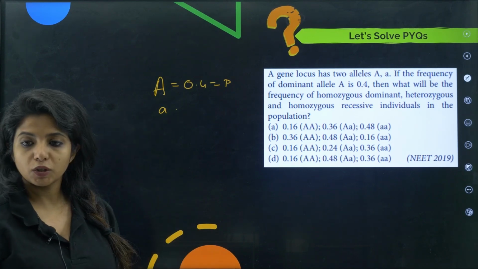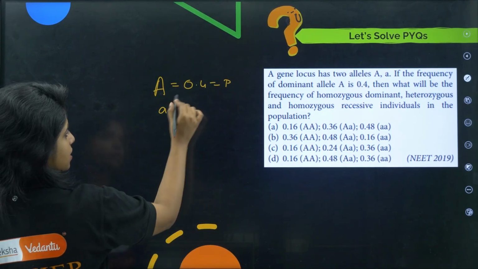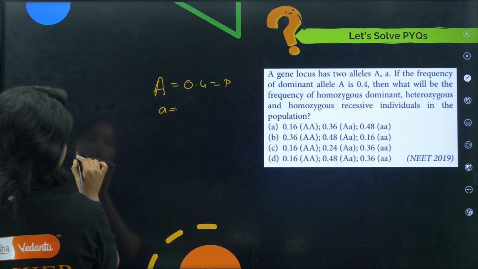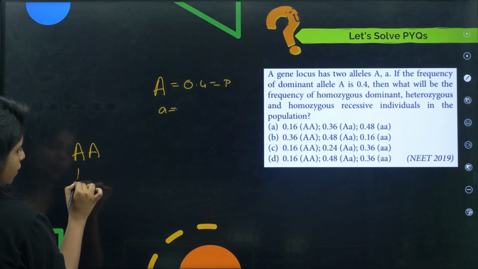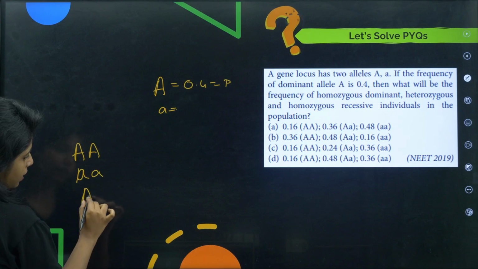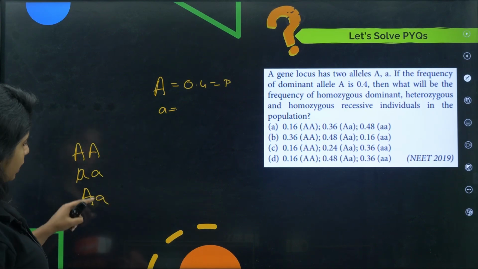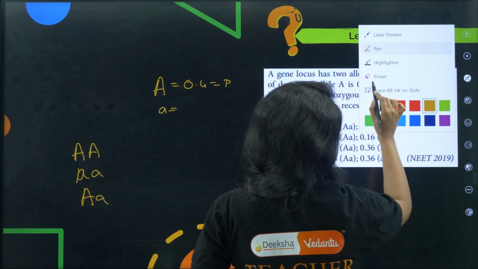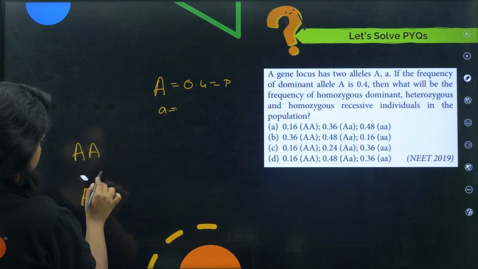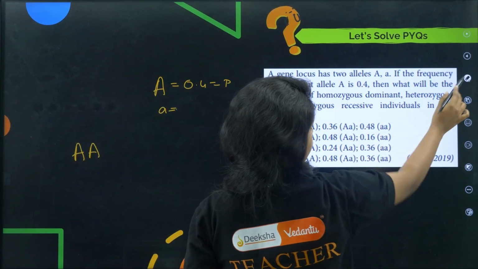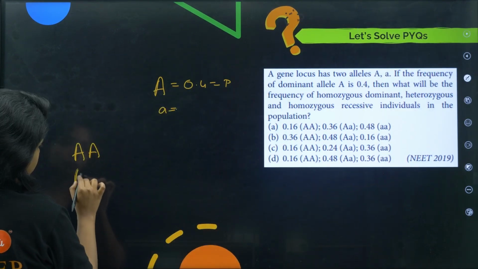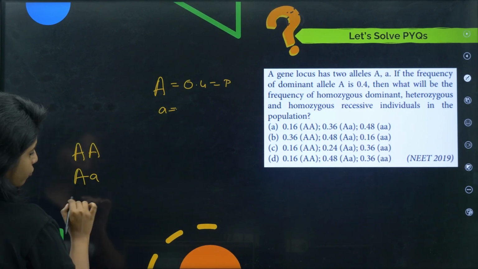Chalo, let's begin. You have to find A first, then only you will be able to find AA. You have to find this, this and this, children. So the order is homozygous dominant, then heterozygous, then homozygous recessive.